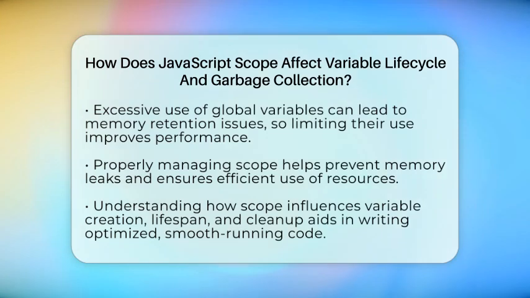So, the scope of a variable directly influences when it is created, how long it stays accessible, and when the garbage collector can safely remove it. This understanding helps you write more efficient code that uses memory wisely and runs smoothly.